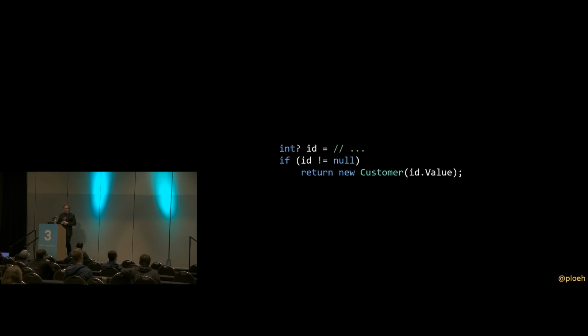But you'll notice that it says return here. So this little code snippet is something that sits in a larger method that returns a customer. That's basically what we can infer from this. So if we want to return a customer, we need to also tell the compiler, okay, what do we do if ID turns out to be null? There is an else branch. You must deal with this, otherwise your code will not compile. And then people go, I don't know what to do. I'll throw an exception.